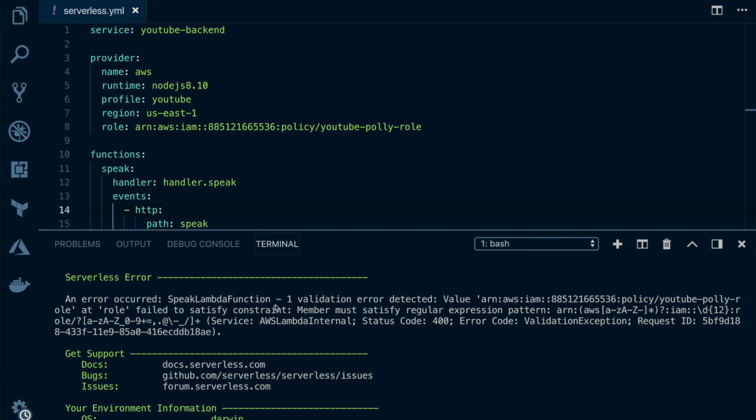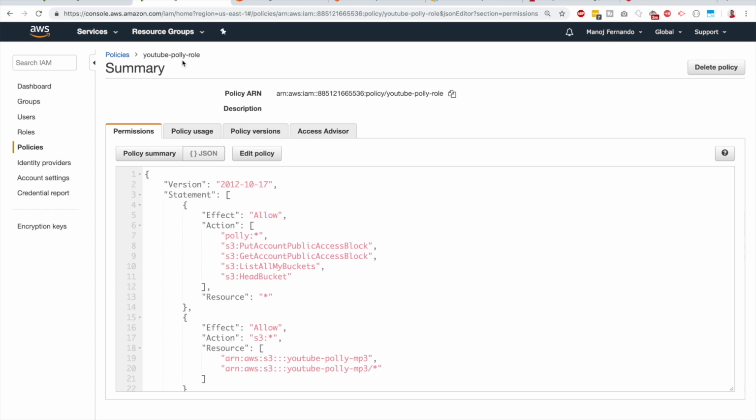Oh, we got an error, guys. It's basically something wrong with the role, and we have made a mistake here. I have copied the policy ARN, not the role ARN. And I think we didn't create the role as well. We just created the policy. So we'll do that adjustment really quick. Sorry about the confusion. I named the policy YouTube poly role, so that's where the confusion occurred. It has to be like YouTube poly policy.